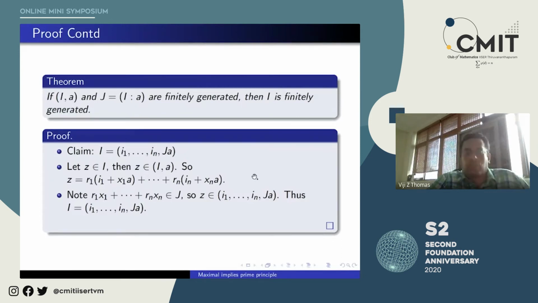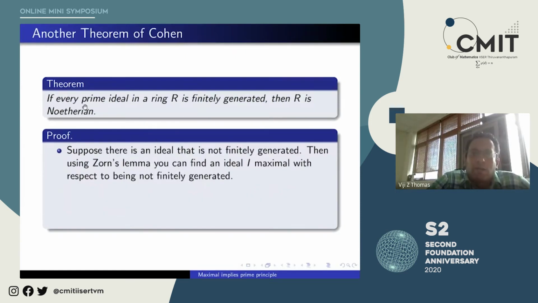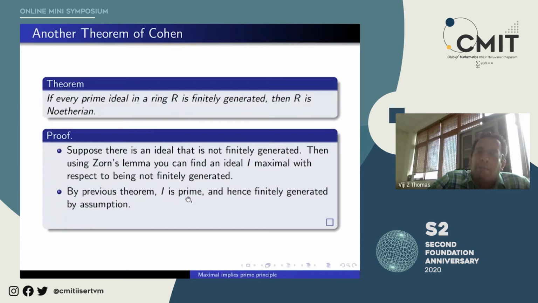So this is over. Let us do another theorem of Cohen. If every prime ideal in a ring is finitely generated, then R is Noetherian. R is Noetherian means every ideal is finitely generated. So basically, the theorem is saying if every prime ideal is finitely generated, then every ideal is finitely generated. And the strategy goes as follows. Suppose there is an ideal that is not finitely generated. Then using Zorn's lemma, you can find an ideal I maximal with respect to being not finitely generated. By the previous theorem, this ideal has to be prime and hence finitely generated by the hypothesis.